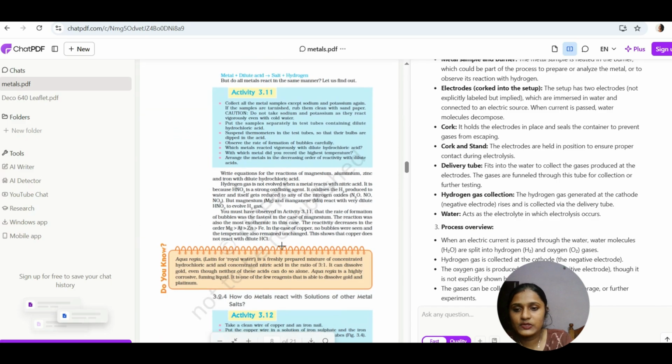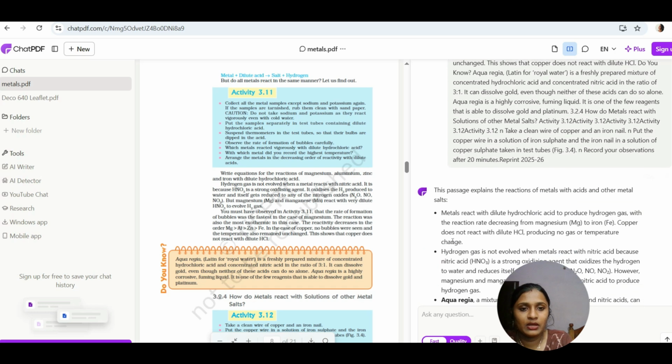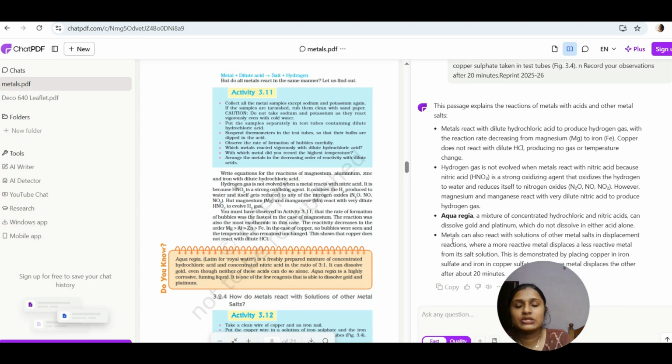And we can also get a summary. If you want the summary of this particular thing, you can ask for that also. Ask it to summarize it. It has provided the summary of the thing also. Okay, yeah. So this is how we can make use of this Chat PDF in a very simple manner.